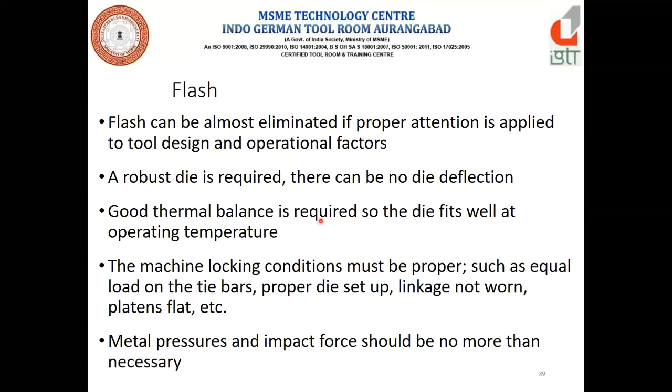Good thermal balance is needed: if molten metal temperature is higher than required, that leads to flashing. Machine locking also matters: if machine tonnage or platen balancing is not proper, that leads to flashing. Metal pressure and impact force should be no more than necessary.